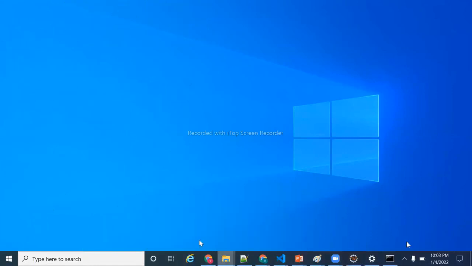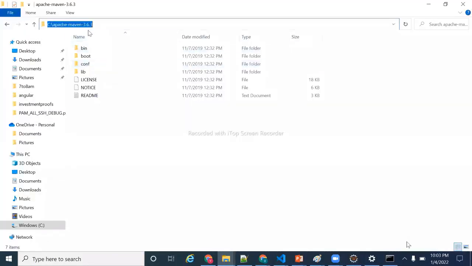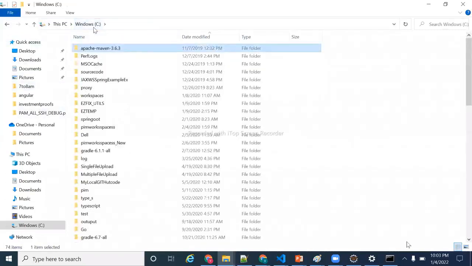Okay. The difference is, for example, I moved the Maven folder from C: to E:. Now I moved this folder from C drive to D drive. Then I need not touch my path variable. Path variable is a global variable which should not change at all.